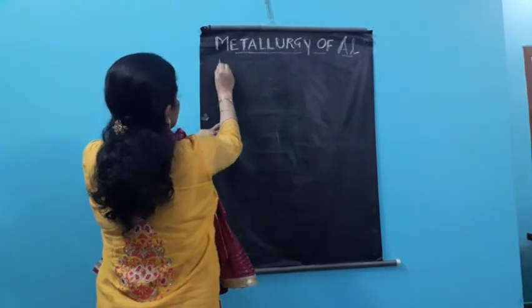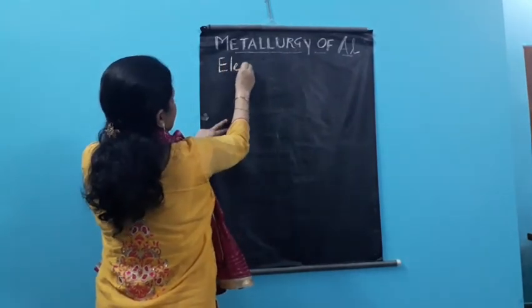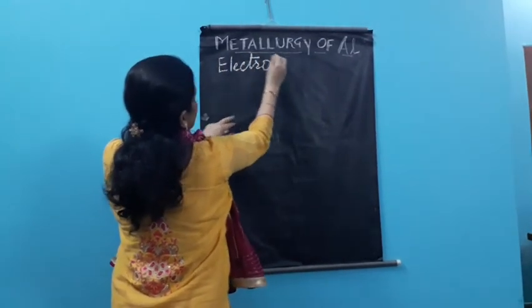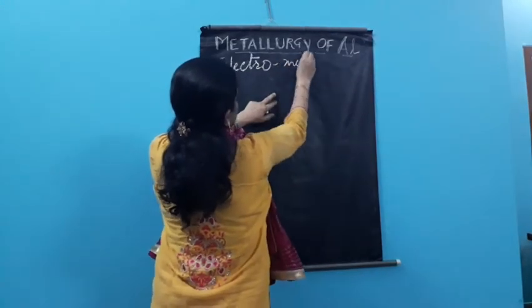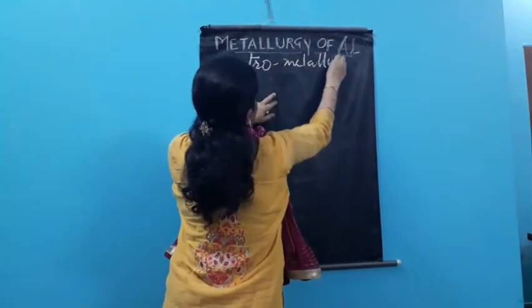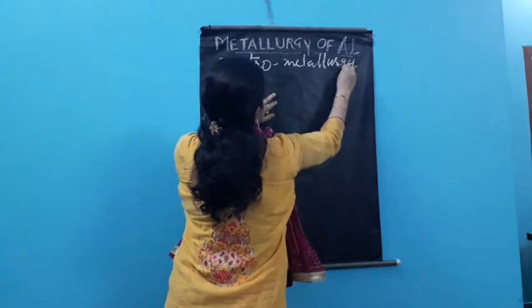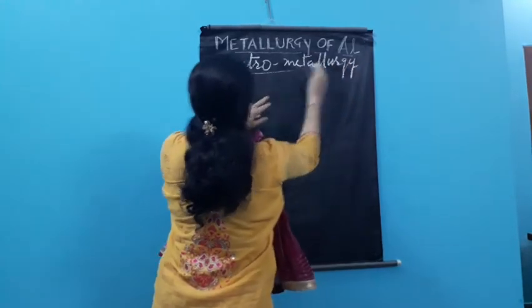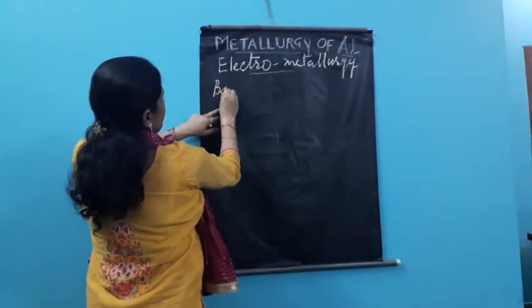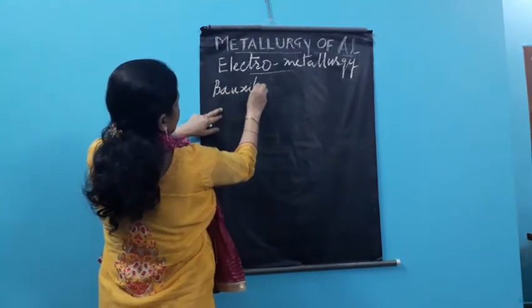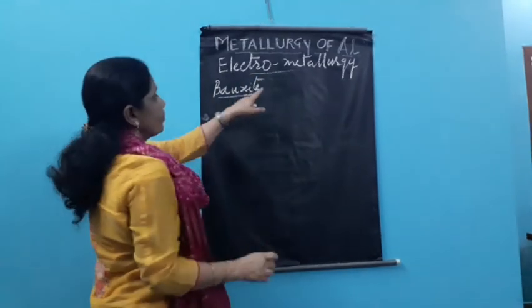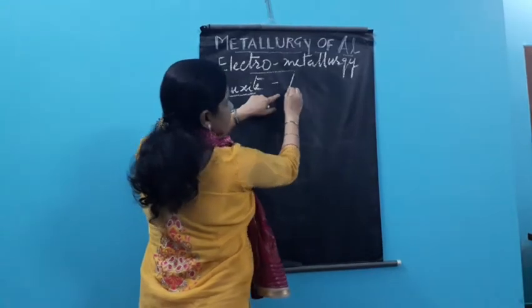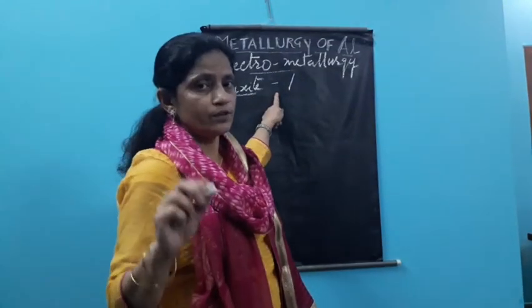Here the word we have studied is electrometallurgy, and bauxite is the ore. Bauxite has a composition. Do you remember what the composition is?